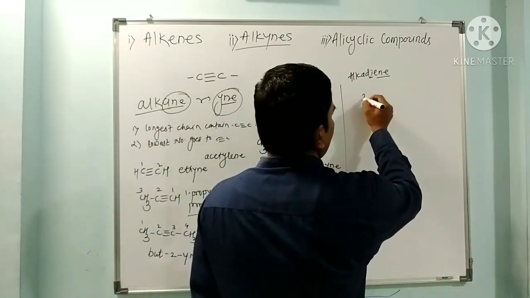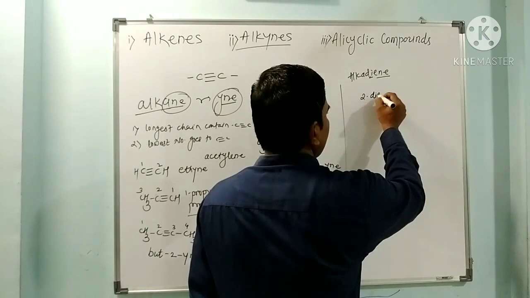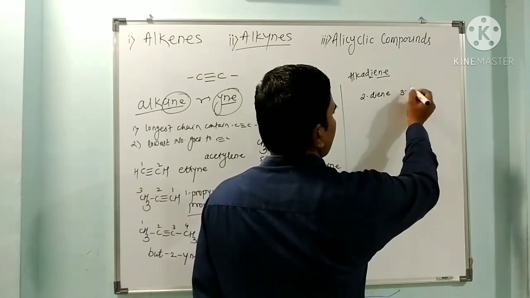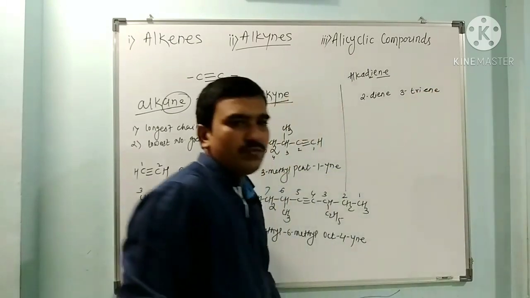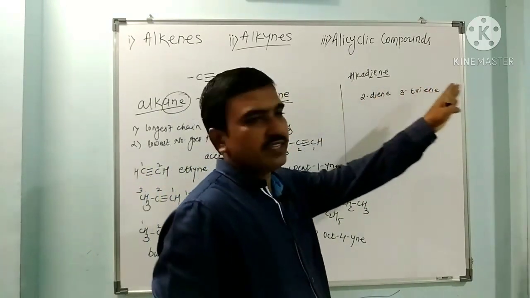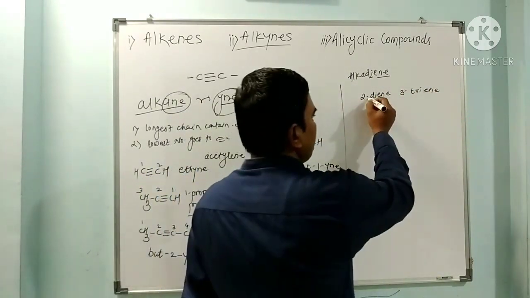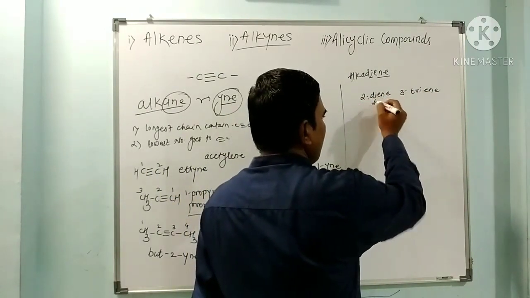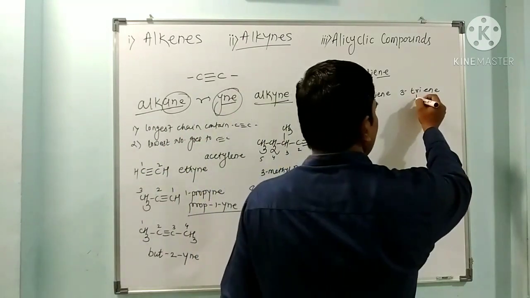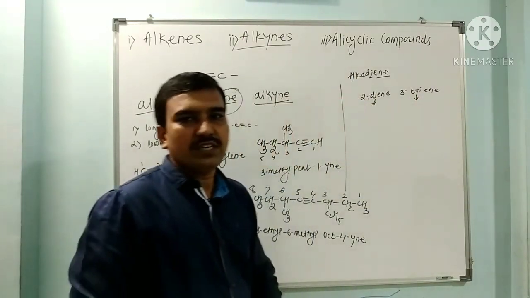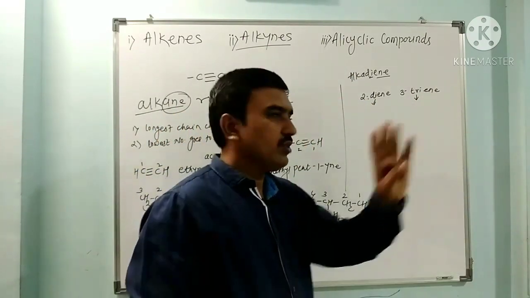If 2 double bonds are there, it is called a diene. If 3 double bonds are there, it is called a triene. While naming a diene or triene, mention the numbers of all the carbons having double bonds. For example,